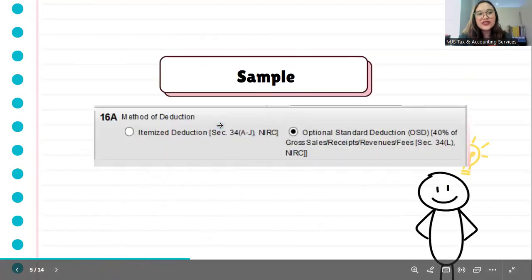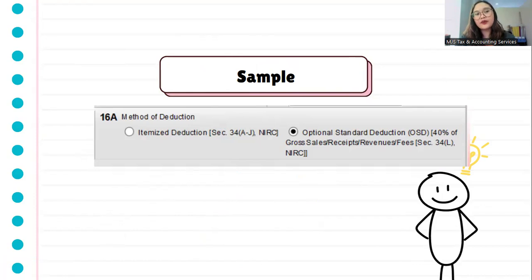Okay, so this is a screenshot from eBIR forms. This one is from the form 1701Q. That's for individuals. And if you scroll down, you can see item number 16, their method of deduction. So may mga boxes dyan. We have itemized deduction or optional standard deduction or 40% of gross sales, receipts, revenues, and fees. So just tick that box na OSD. And then that's it.